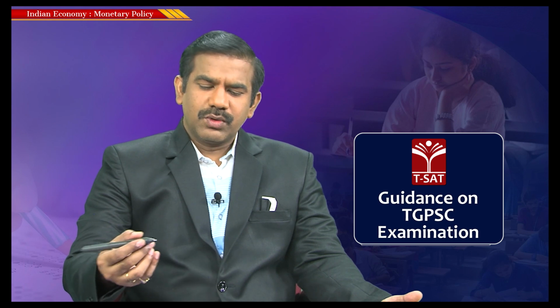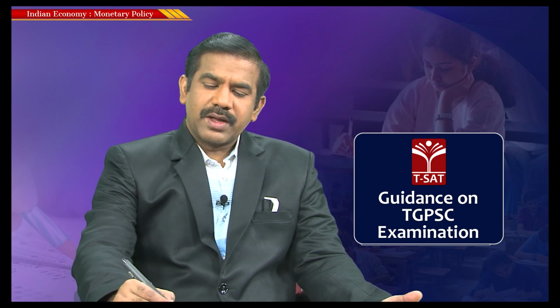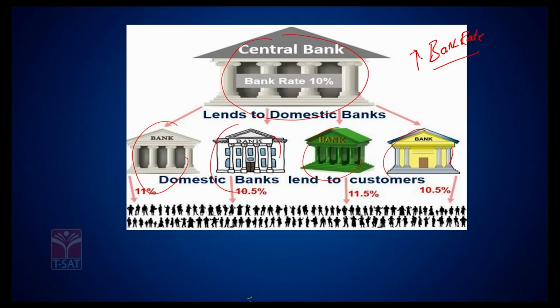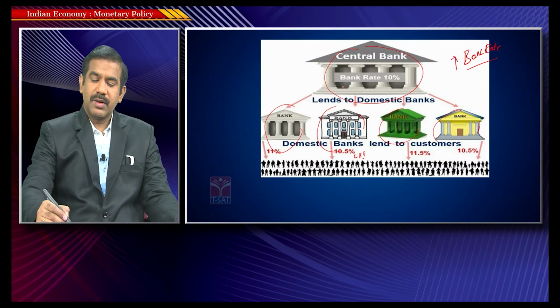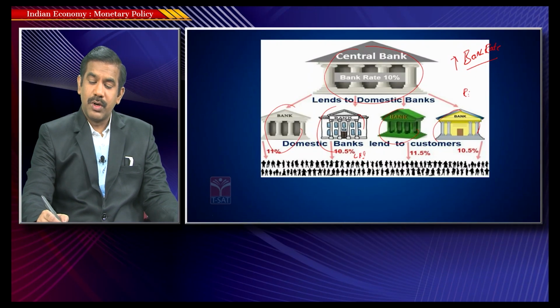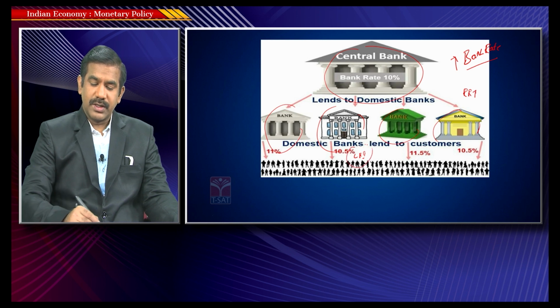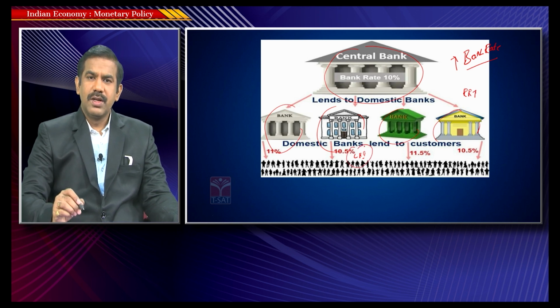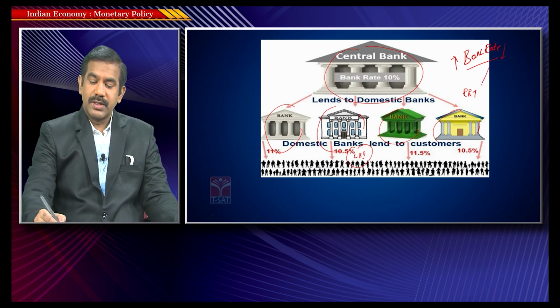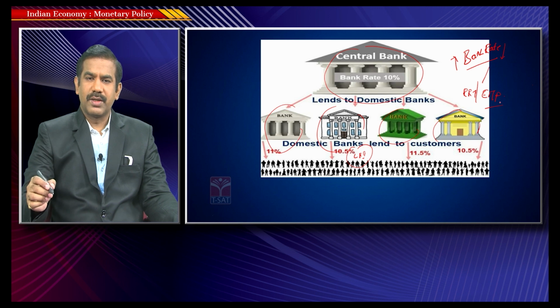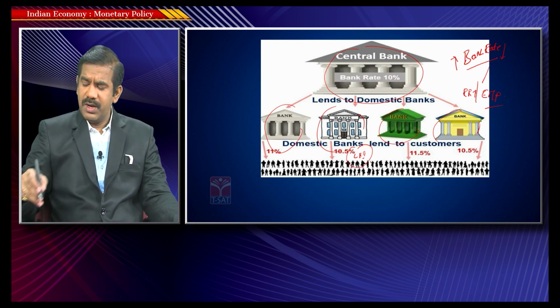Now you could understand that when the bank rate increases, that is, when the rate at which RBI lends money to banks increases, the lending rate of these banks obviously increases, because it has become very costly for the banks to borrow money from the RBI. So whenever the bank rate increases, similar to the repo rate, the lending rate of interest increases. Hence we could conclude that an increase in bank rate signals a tight money policy, and a decrease in bank rate signals an easy money policy. That's the meaning of a bank rate.